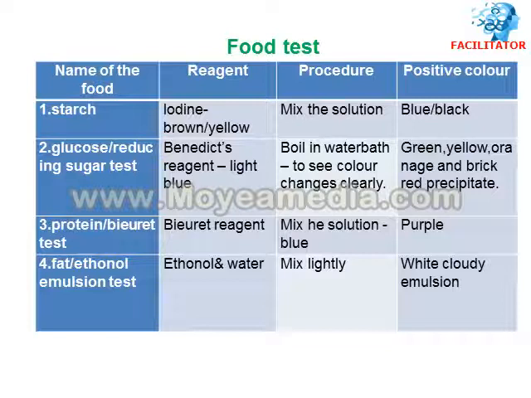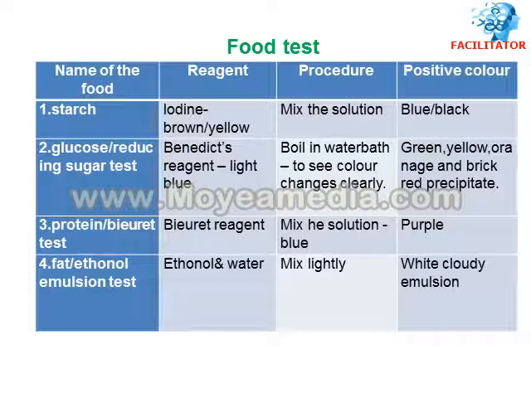What exactly do these colors tell us? Green, yellow, orange and brick red: green shows the least amount of glucose, and brick red shows the highest amount of glucose. These colors tell us the amount, or concentration, of glucose present in the given food.